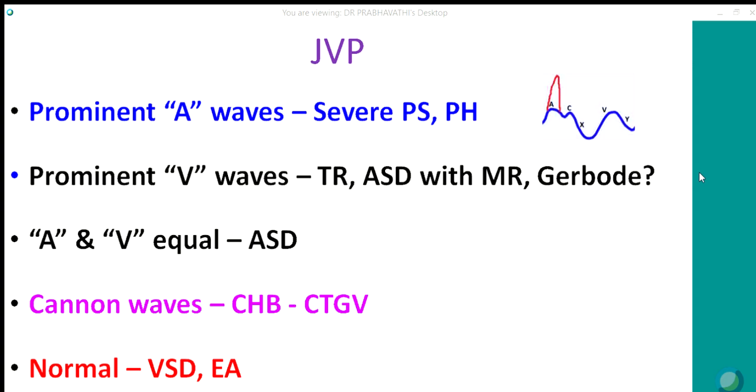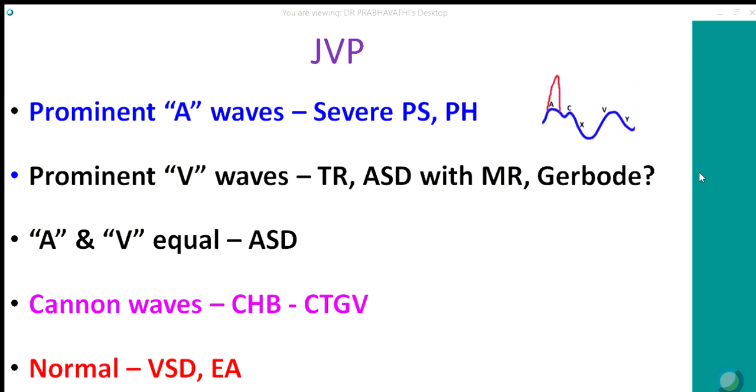Classically, in Gerbode defect, you are asked what type of JVP you get. Usually, the expected answer is prominent V wave. But Perloff says that because the right atrium accommodates the volume increase with better compliance, it can accommodate without increasing the right atrial pressure.